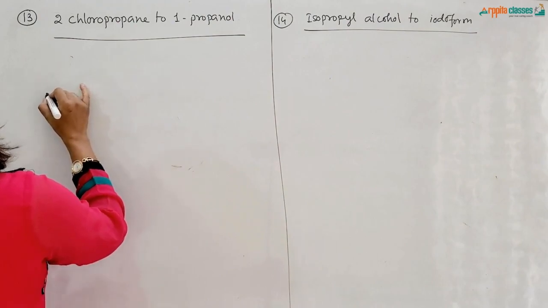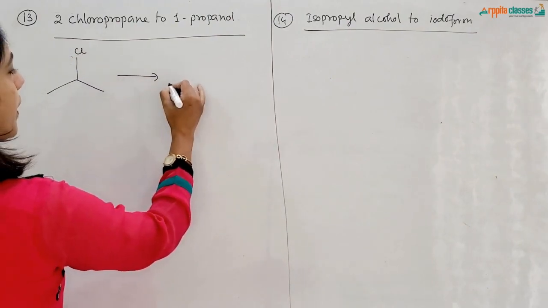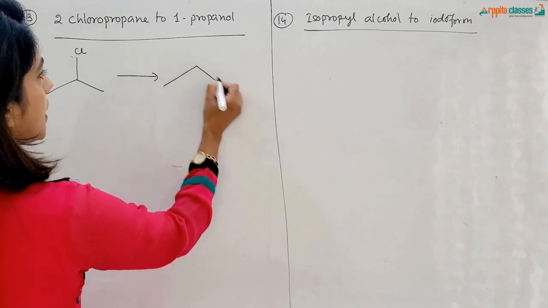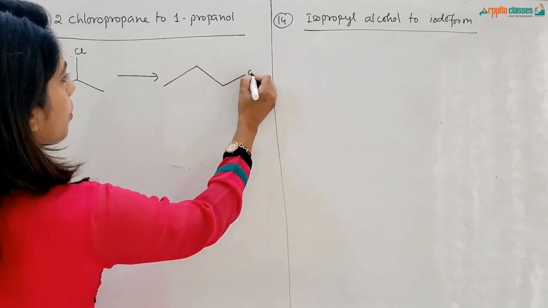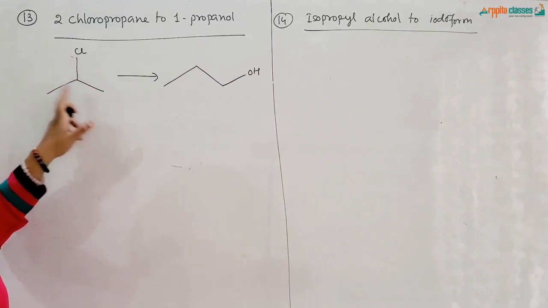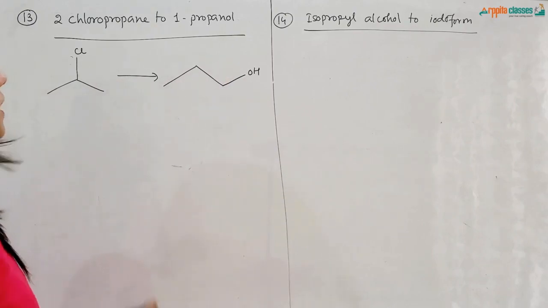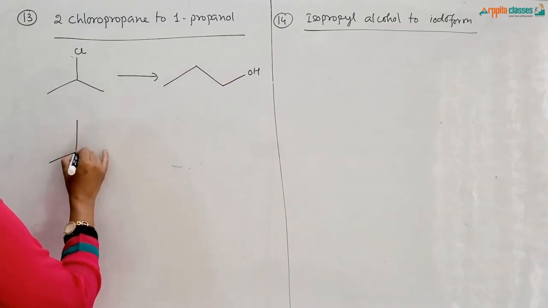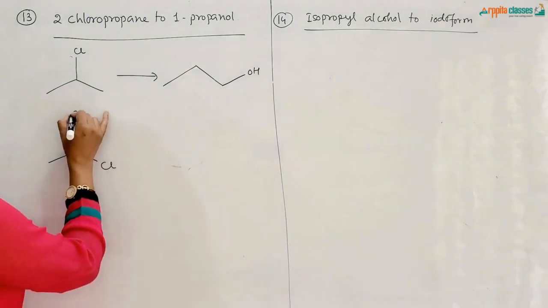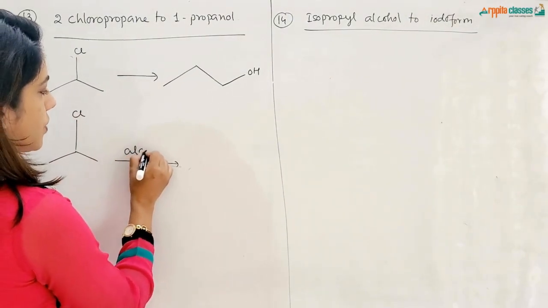So the next conversion is 2-chloropropane to 1-propanol. We have to get 1-propanol, CH3CH2CH2OH. First of all, this 2-chloropropane, I treat this with alcoholic KOH.